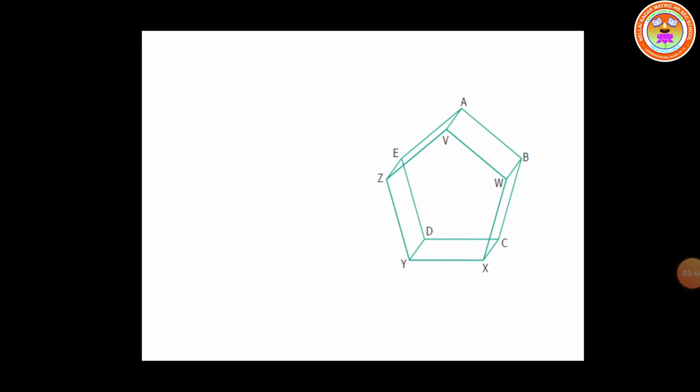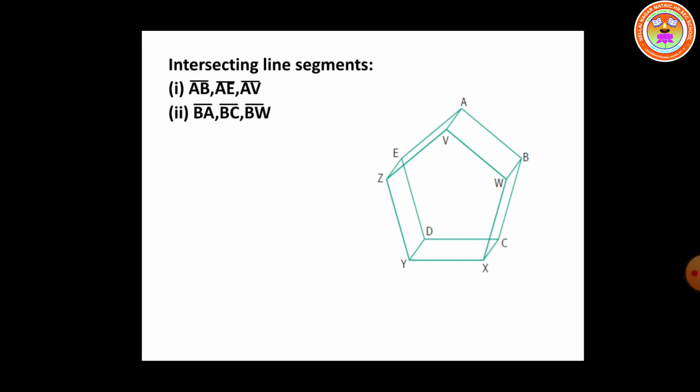Next, we will see the intersecting line segments. First consider the point A, the line segments AB, AE and AV. The three line segments intersect at the point A. And next consider the point B. Therefore, the three line segments BA, BC, BW all are intersecting at the point B.